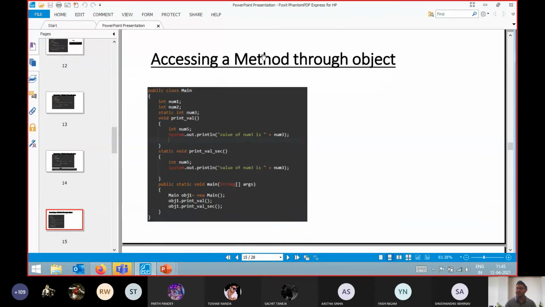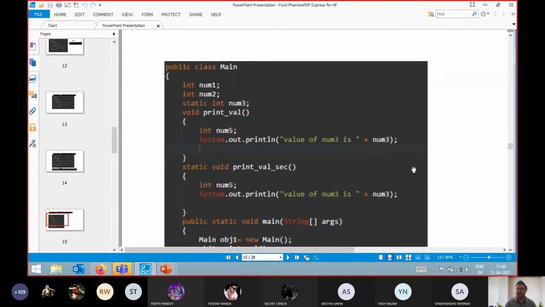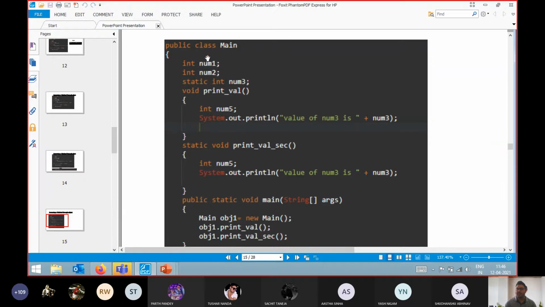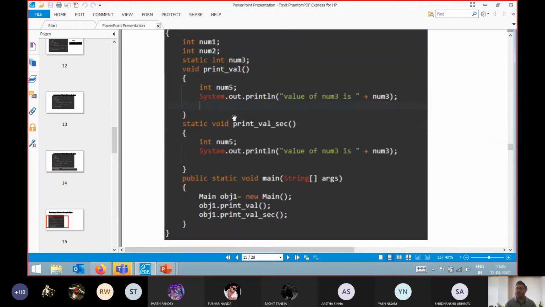Now if you want to access a method through an object, you know that we require an instance method. So in this scenario, we have some instance methods, and these methods are instance methods. In this particular program, how many methods do we have? We have 1, 2, 3. Out of these 3, we have 2 static methods and 1 instance method. We can call it a non-static method.